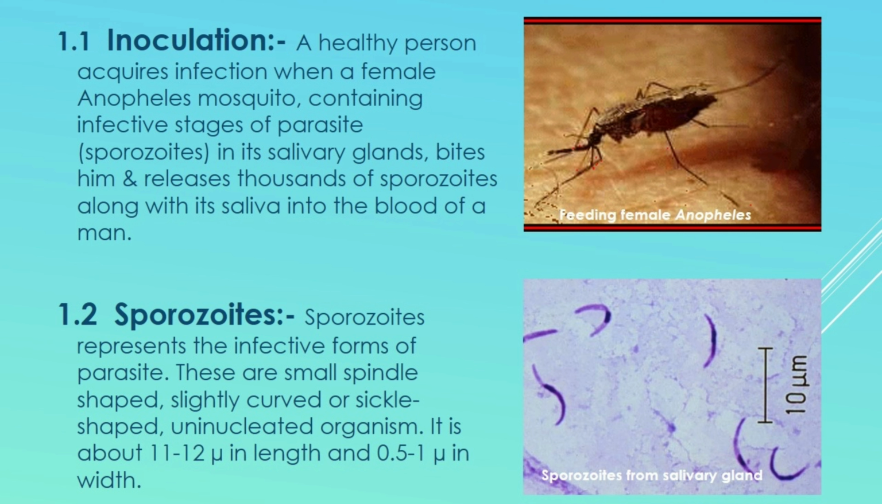The asexual phase of life cycle of Plasmodium vivax starts with the first step, that is inoculation. The process by which the infective stage of the parasite is injected into the body of human is called inoculation. The infective stage of Plasmodium is sporozoite. Innumerable sporozoites are present in the salivary gland of female Anopheles mosquito, which feeds on human blood.